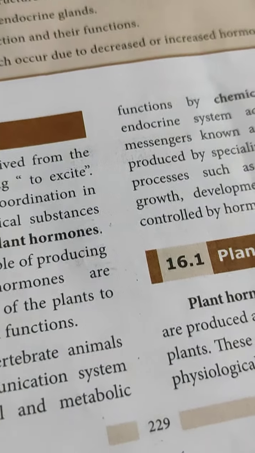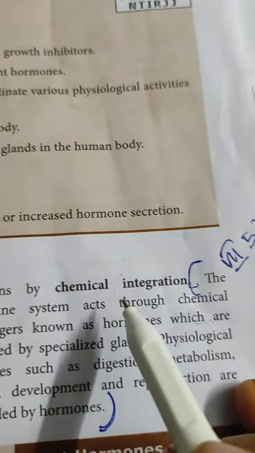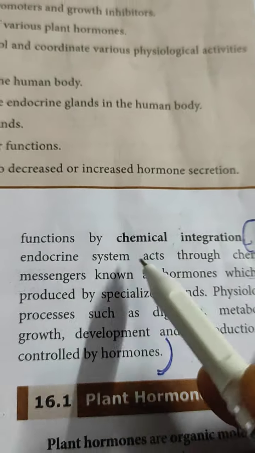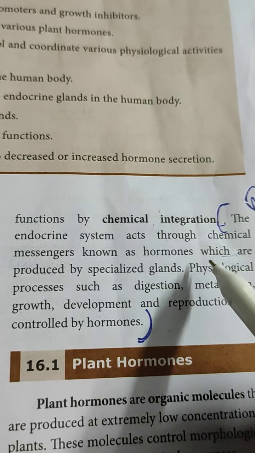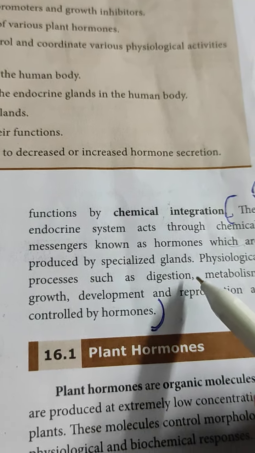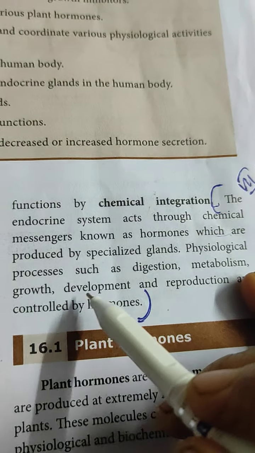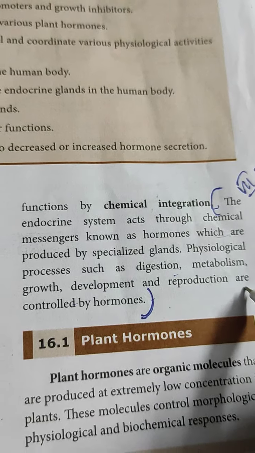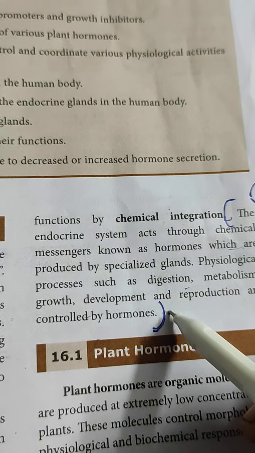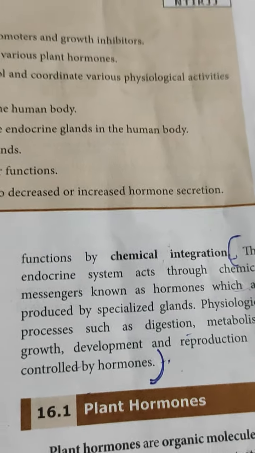The endocrine system acts through chemical messengers known as hormones, which are produced by specialized glands. Physiological processes such as digestion, metabolism, growth, development, and reproduction are controlled by hormones. That will be enough. So this paragraph to be written.